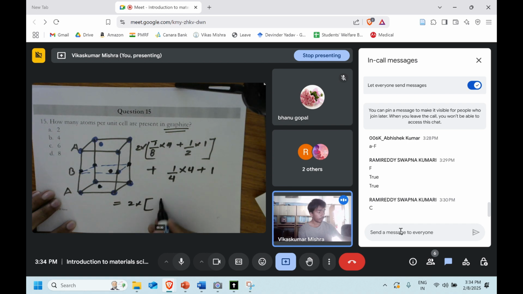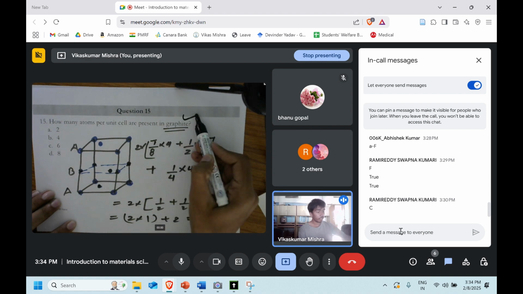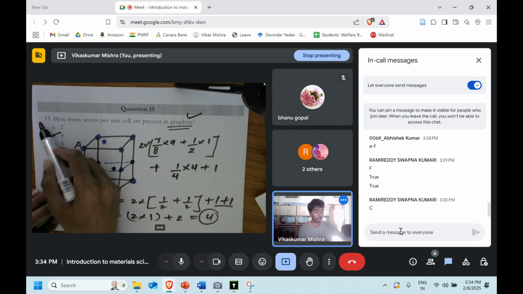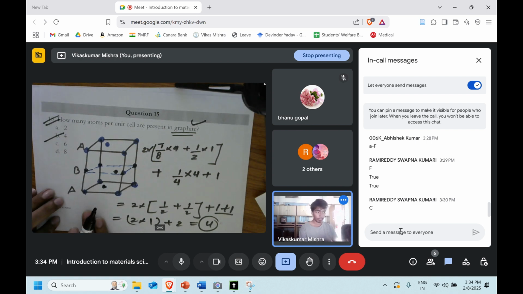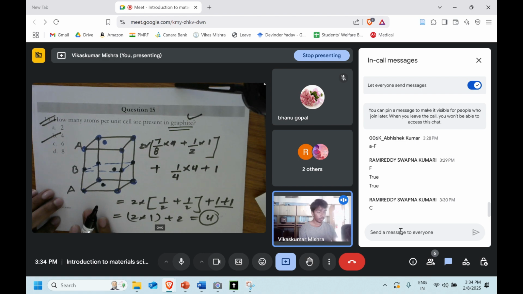It will be 1 by 2 plus 1 by 2, plus this is 1 and this is 1. So we can say 2 multiplied by this, half and half is 1, and this is 2. So overall we can say there are 4 atoms. So in the graphite unit cell there are a total of 4 atoms. One unit cell will have 4 atoms. There was one more structure, FCC, which also had 4 lattice points correspondingly.